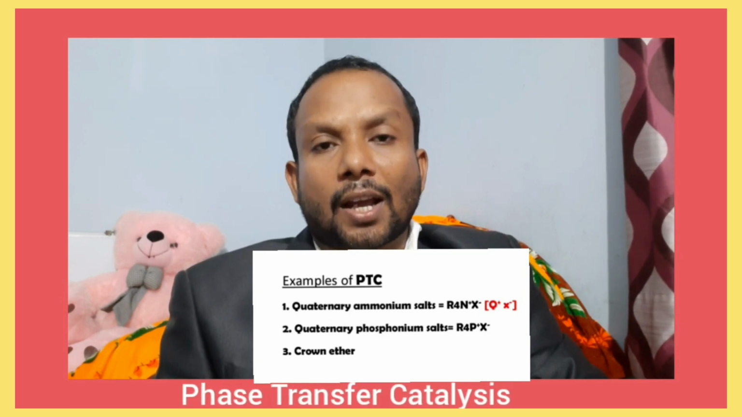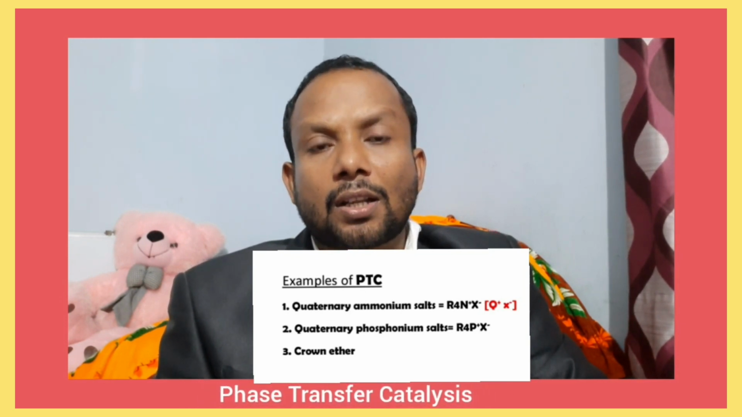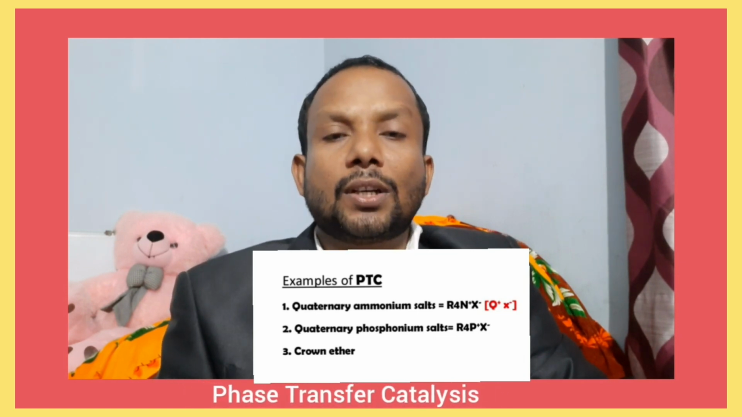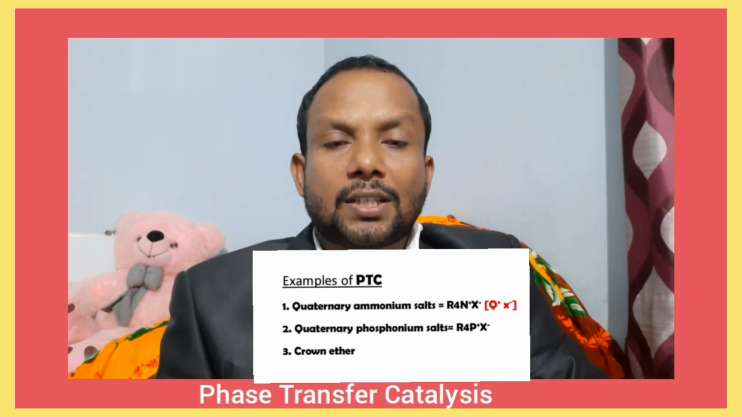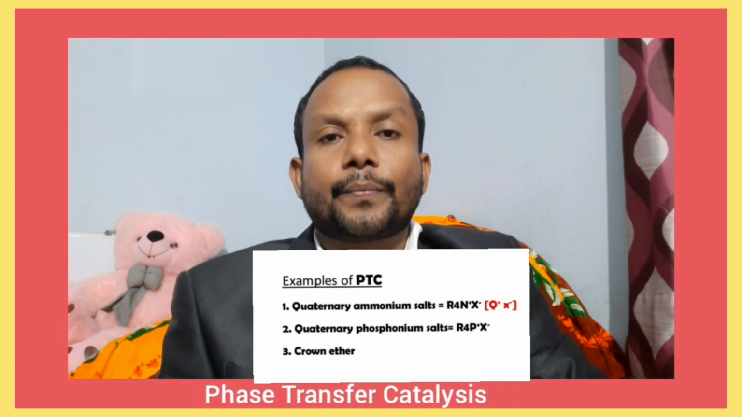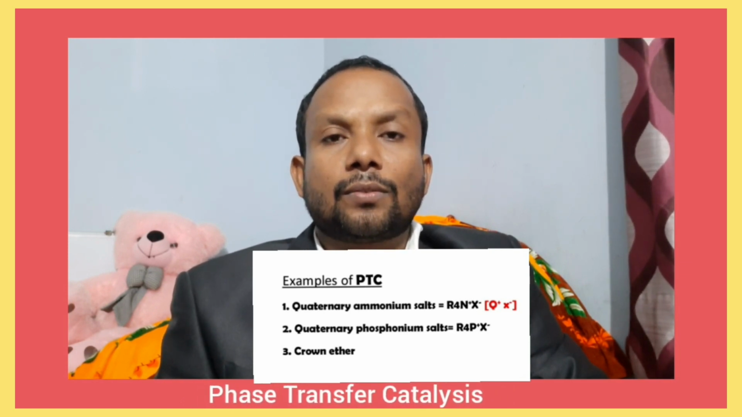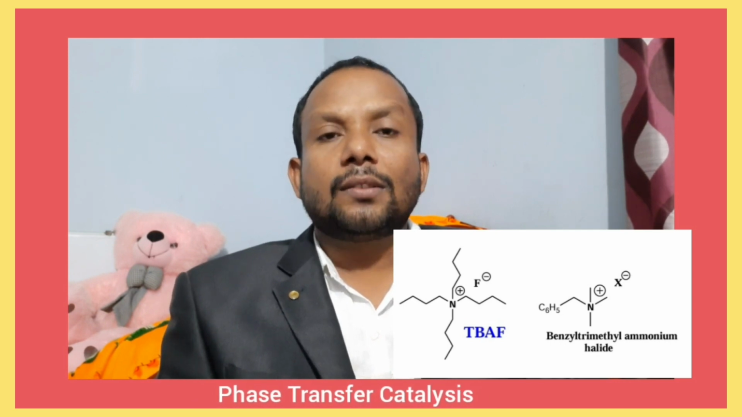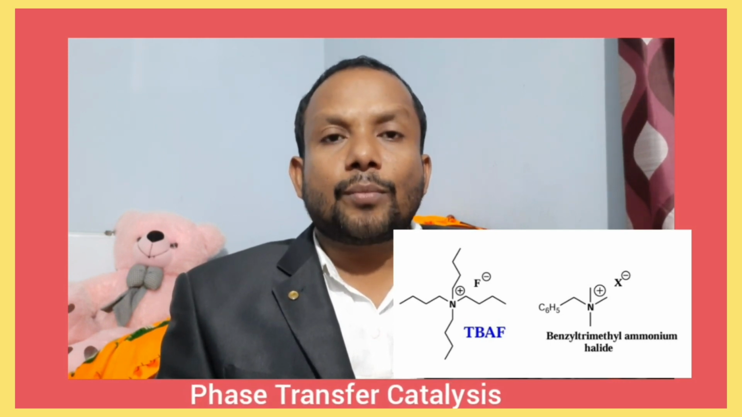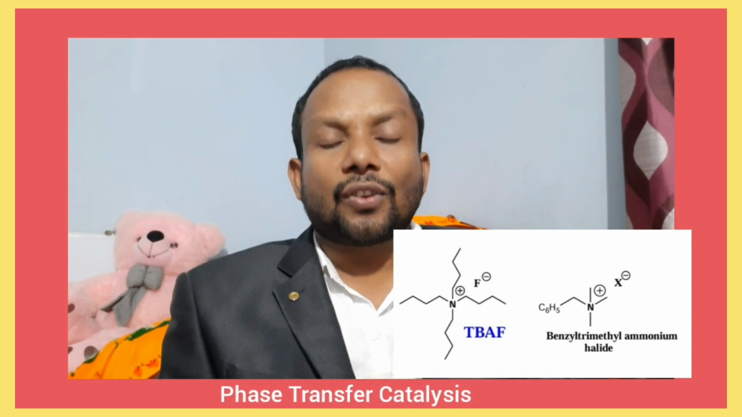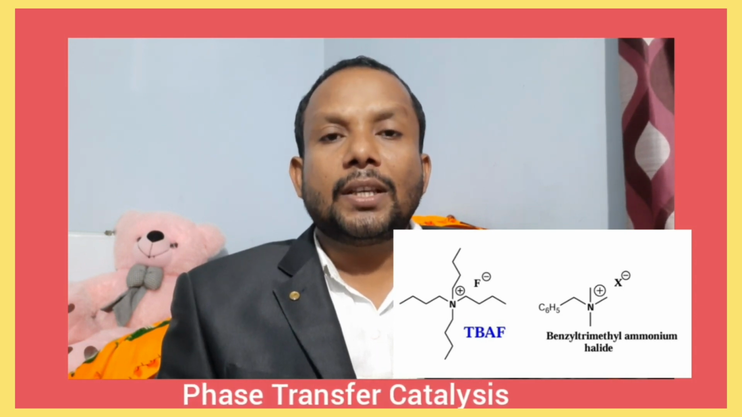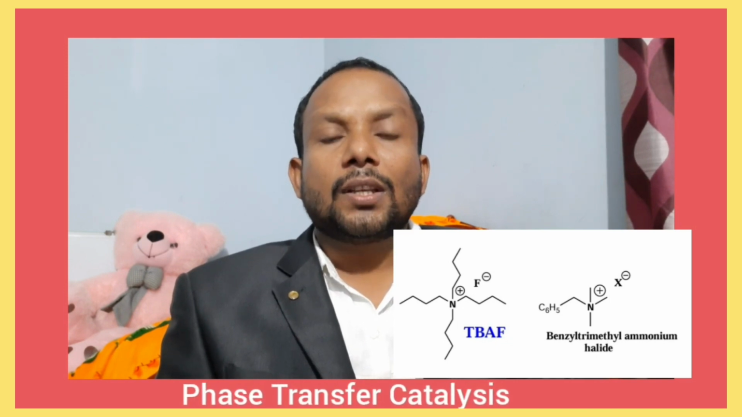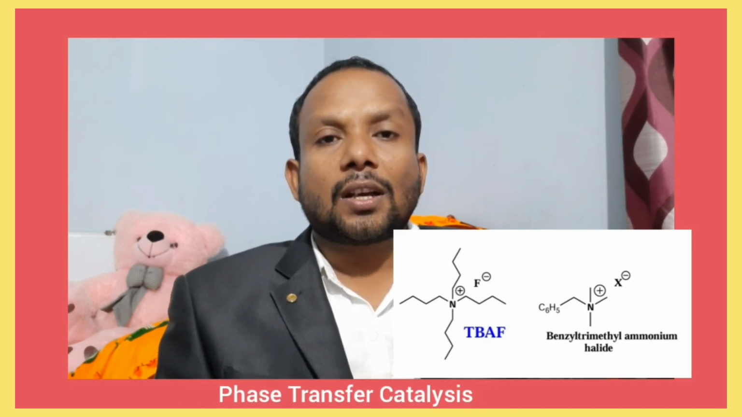What are the examples of phase transfer catalysts? One is quaternary ammonium salts, R4N+X-, simply Q+X-. Quaternary phosphonium salts and crown ethers are also used as phase transfer catalysts. See examples: TBAF, tetrabutyl ammonium fluoride. Another one is benzyl trimethyl ammonium halides. These are the examples of PTC of ammonium salts.